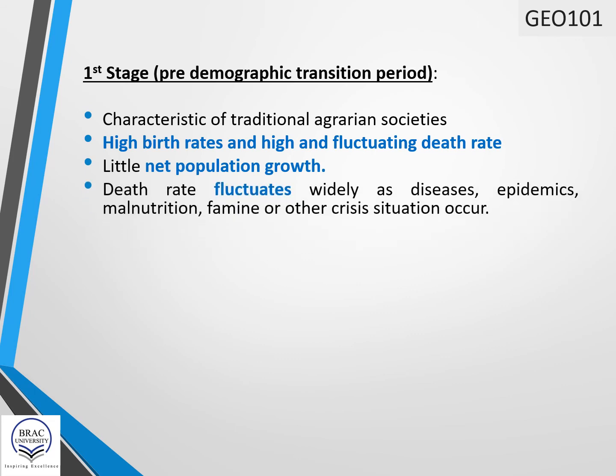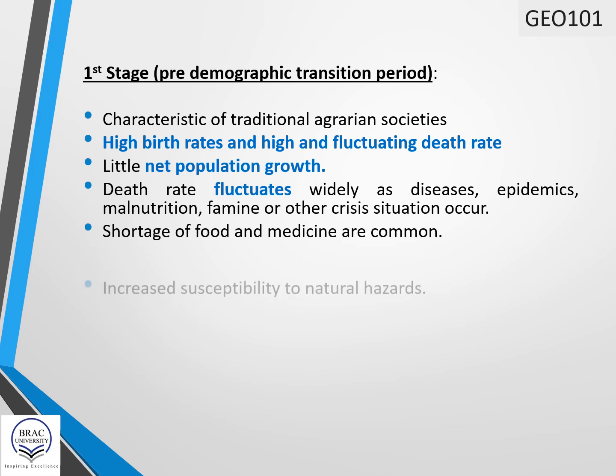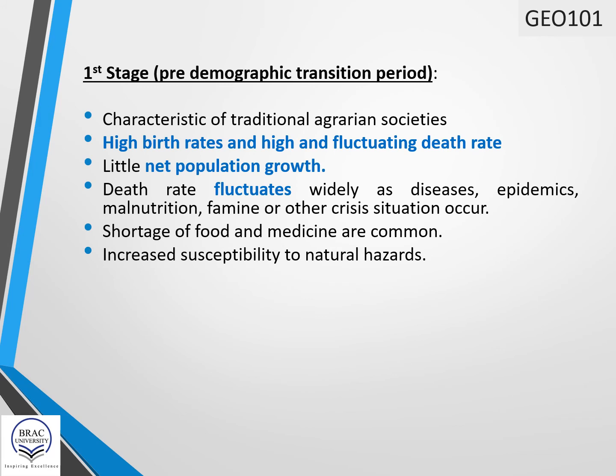Death rates fluctuate because of high frequency of diseases, epidemics, malnutrition, famine, or other crisis situations. There is shortage of food and medicine in this stage. An increased susceptibility to natural hazards is another characteristic of the pre-demographic transition period. And the economy of the pre-demographic transition period is not stable.